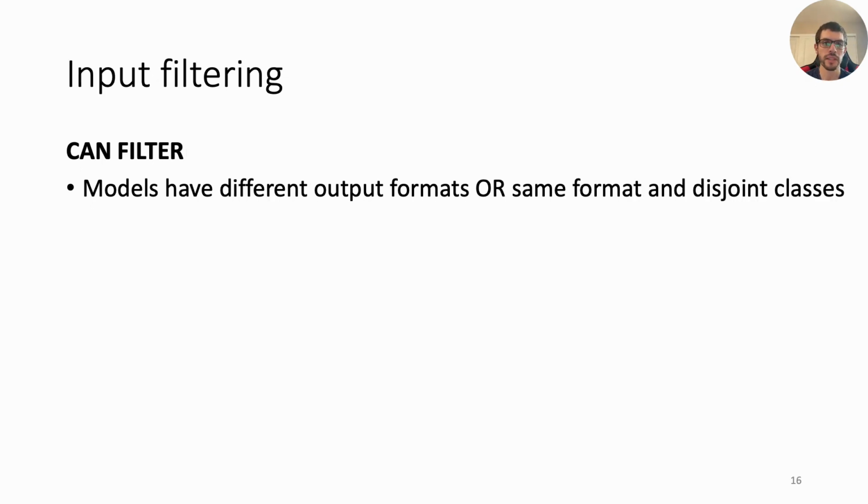The second type of hint is input filtering, or a can filter. This can be used if models have a different output format, for example, one produces labeled bounding boxes and one doesn't, or if they have the same output format and disjoint classes.